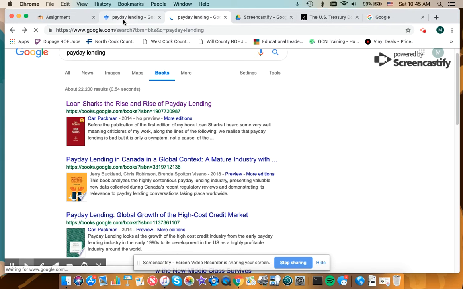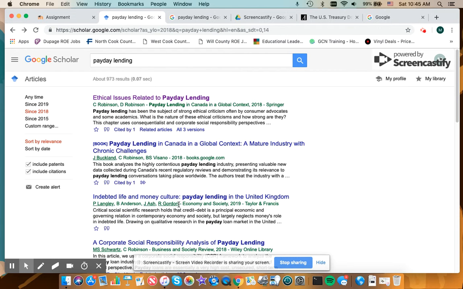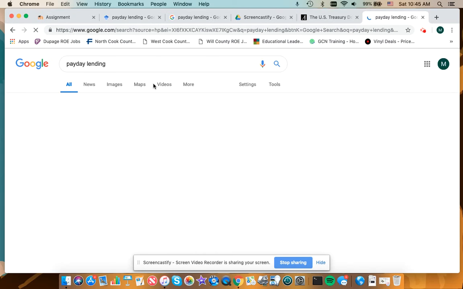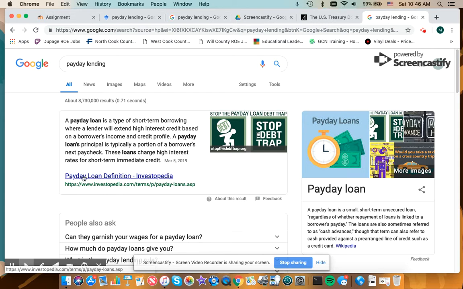So these are some really helpful tools in finding more academic and well-researched sources. Google Scholar and Google Books are really helpful for that. Compare that with a regular Google search. We'll see what comes up for payday lending. So first off, I get a definition from Investopedia.com.